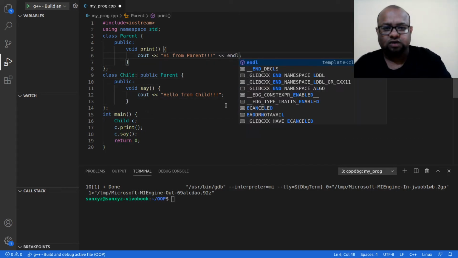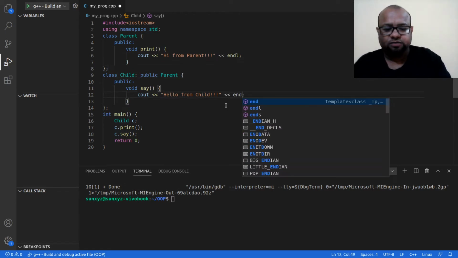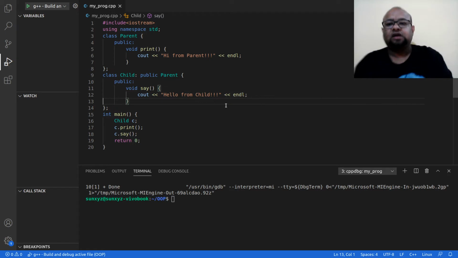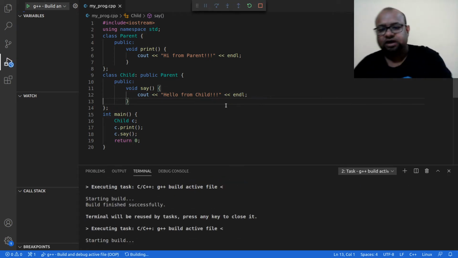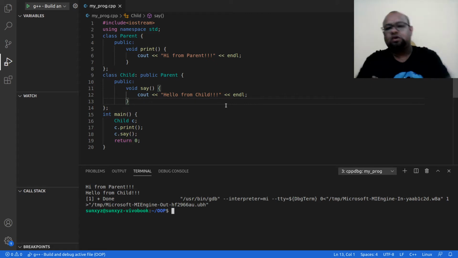Let me put a new line at the end of the strings that these methods are going to print. All right. So yeah, this is what it is. Let me go ahead and compile this, and I will see that my main program is going to first call this print method, and then it is going to call the say method. So I notice my child class is going to have both of these methods.